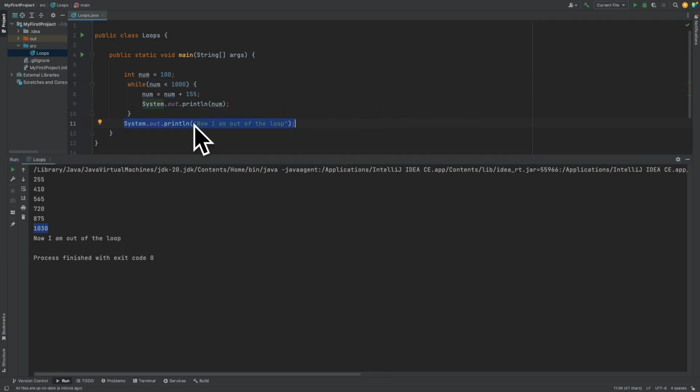And then, as you can see, I have written this print statement where it says now I'm out of the loop, right? So it printed that.